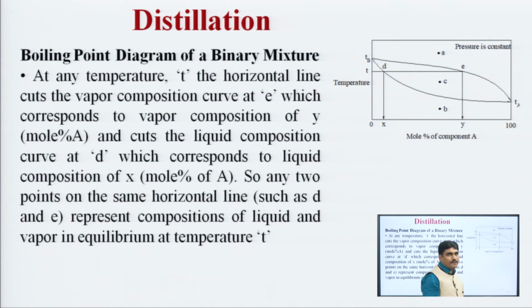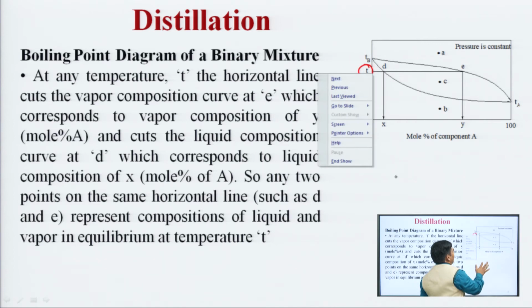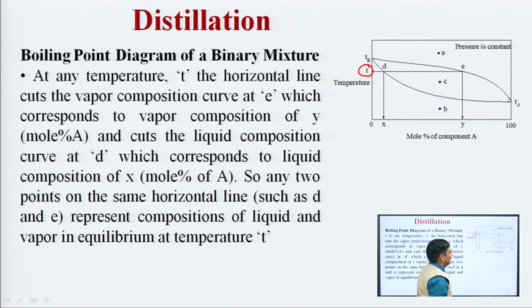So, let us consider a temperature T. At any temperature T, if we mark this point and draw a horizontal line parallel to this axis, what happens?